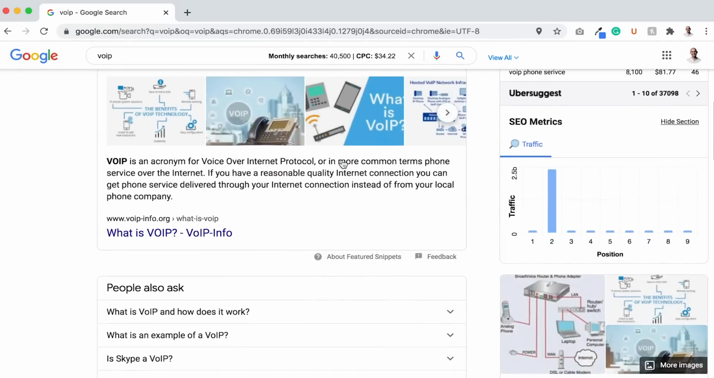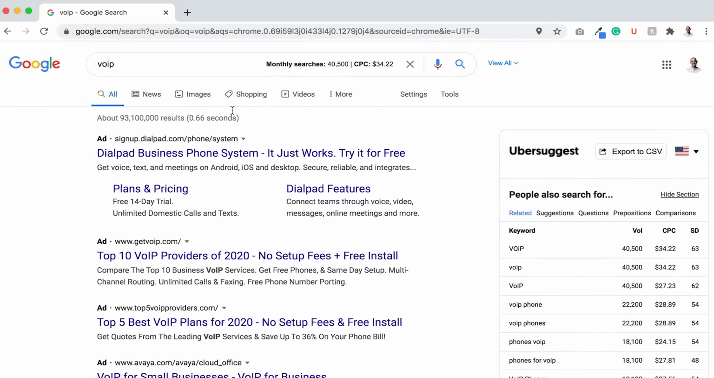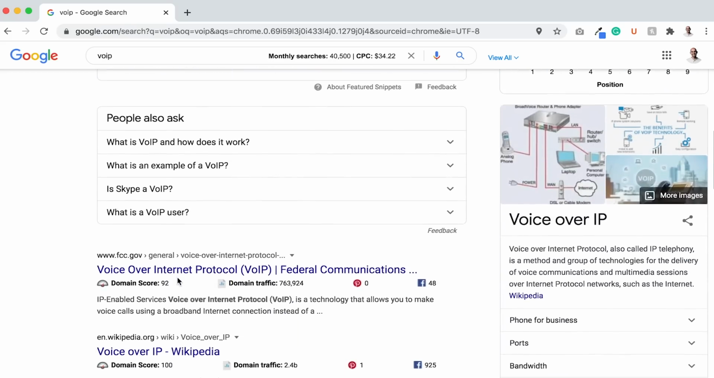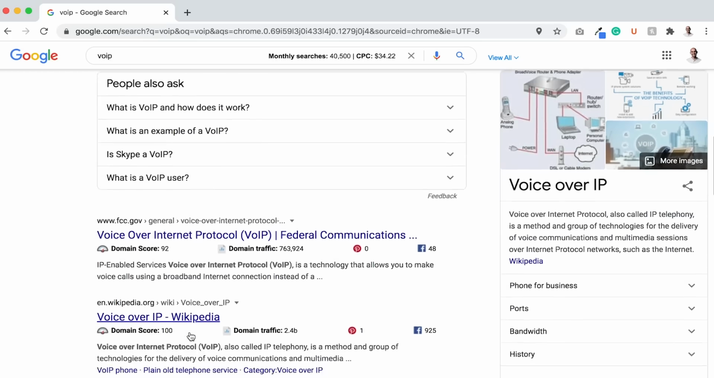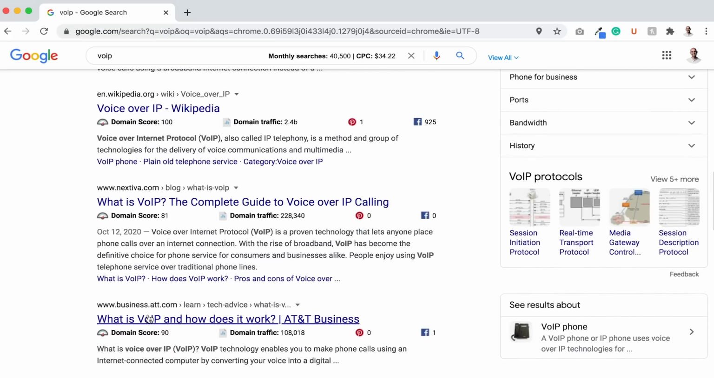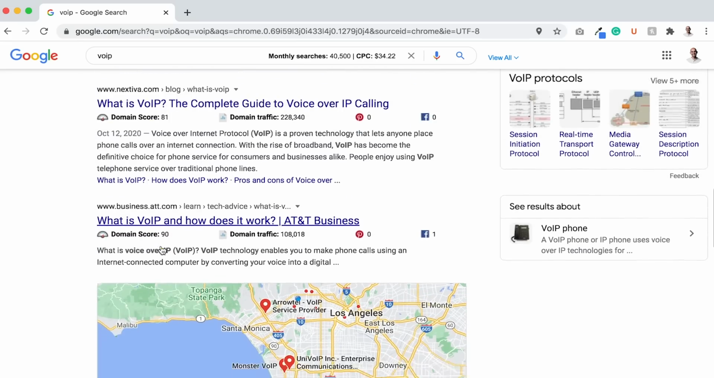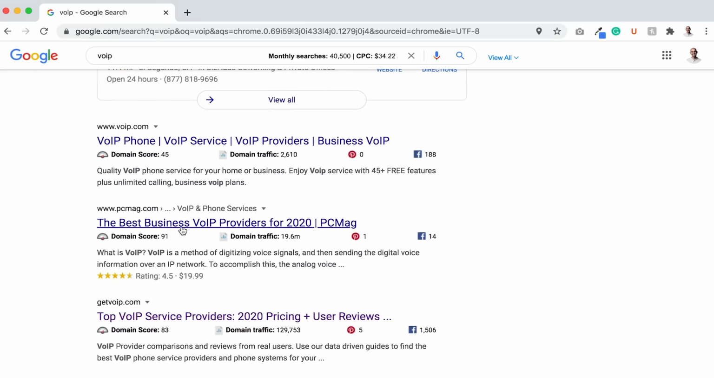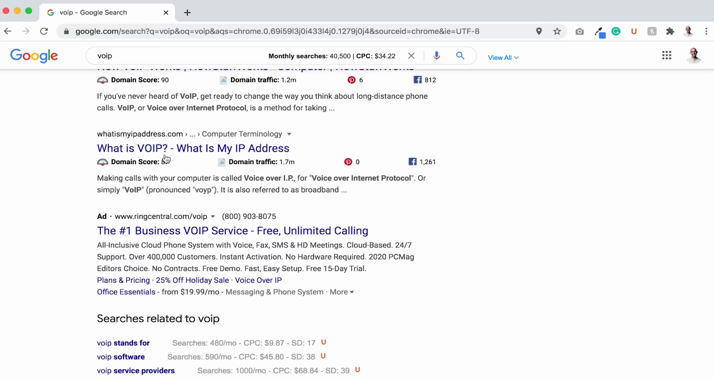Good keyword, right? But when you look at who's ranking, look at this, VoIP, VoIP, right? First one, what is voice over IP or what is VoIP? Second one, fcc.gov, voice over internet protocol. Next one, Wikipedia, voice over IP. Nextiva, what is VoIP? AT&T Business, what is VoIP? VoIP.com, PC Magazine, best VoIP providers, top VoIP providers, what is VoIP? If you notice, there's a lot of VoIP related terms.